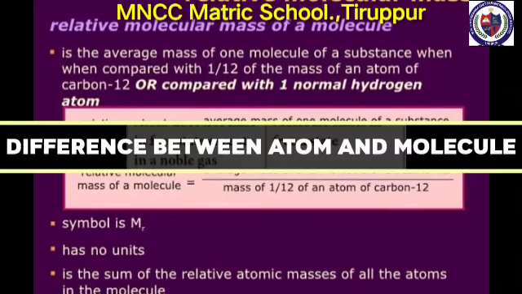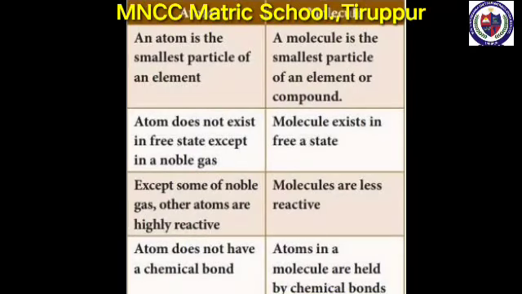Next we move to the difference between atoms and molecules. Even though atoms are the basic components of molecules, they differ in many aspects when compared to molecules. An atom is the smallest particle of an element, but a molecule is the smallest particle of an element or compound.